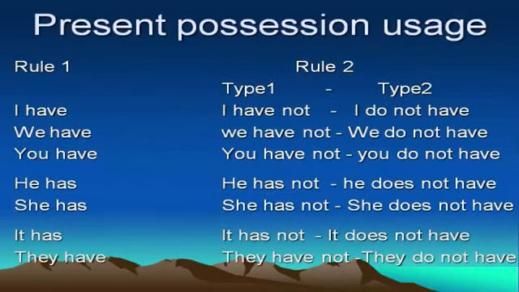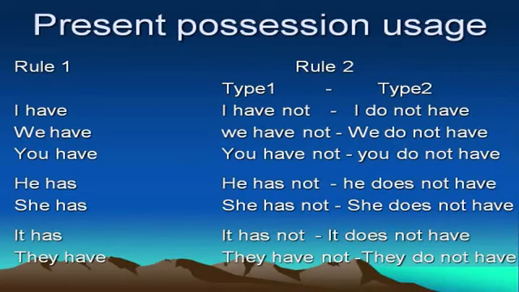Present possession usage. You should follow these rules. These rules are very essential to have the ability to communicate with others. Rule 1. I have, we have, you have. He has, she has, it has, they have. Once again. I have, we have, you have. He has, she has, it has, they have.